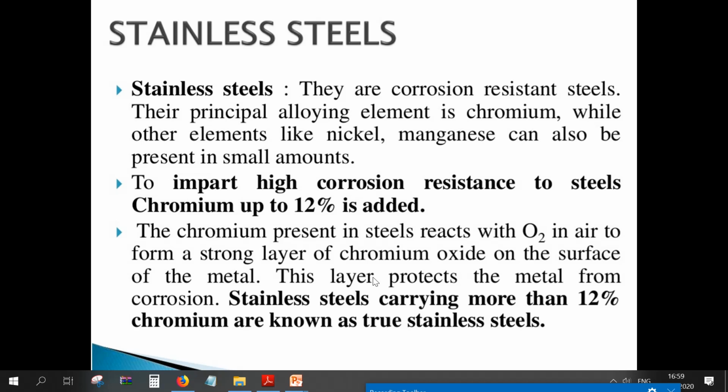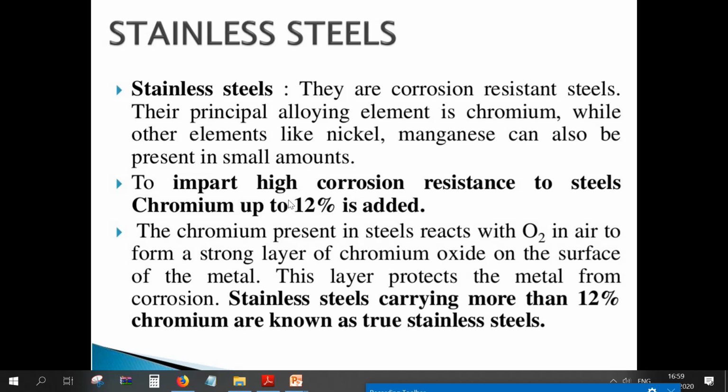Then comes the stainless steel. Stainless steels are corrosion resistant steels. Their principal alloying element is chromium, while other elements like nickel and manganese can also be present in small amounts. To impart high corrosion resistance to steels, chromium up to 12% is added.